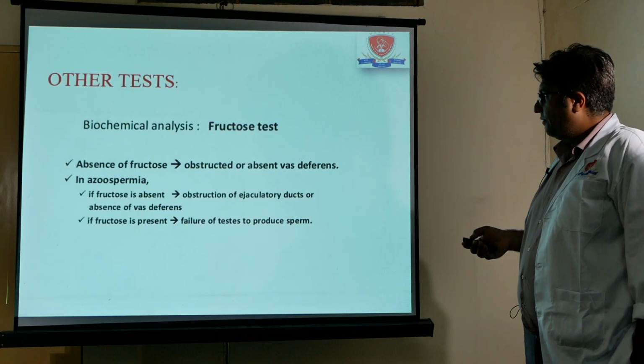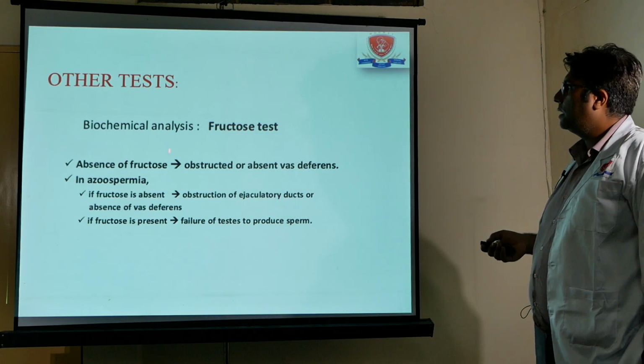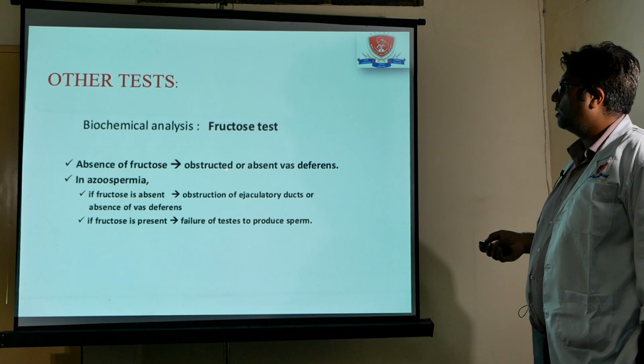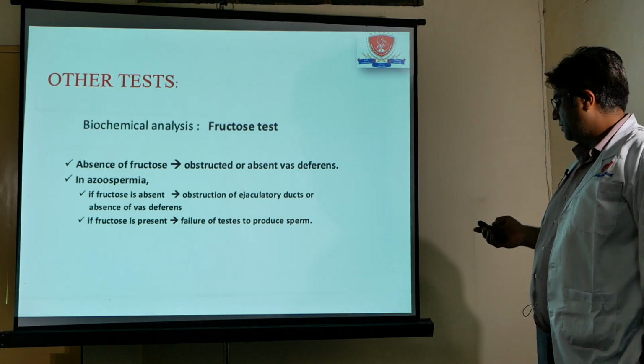Another important test to differentiate between obstructive and non-obstructive azoospermia is the fructose test. If fructose is positive, that means non-obstructive causes, while an absence of fructose indicates obstruction at the level of the vas deferens.